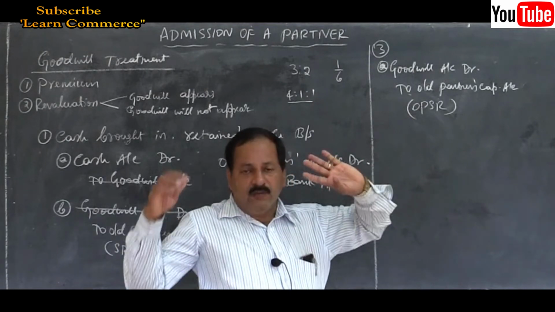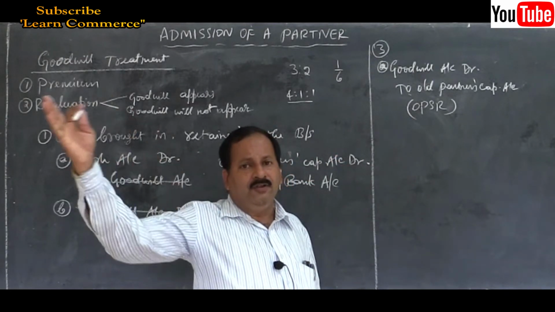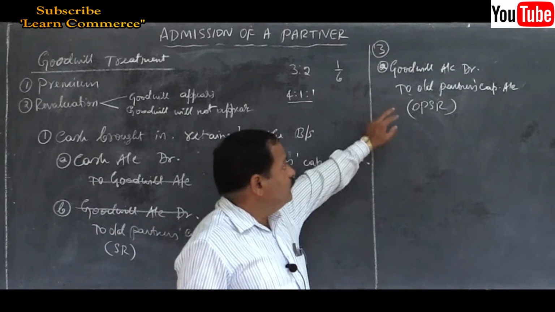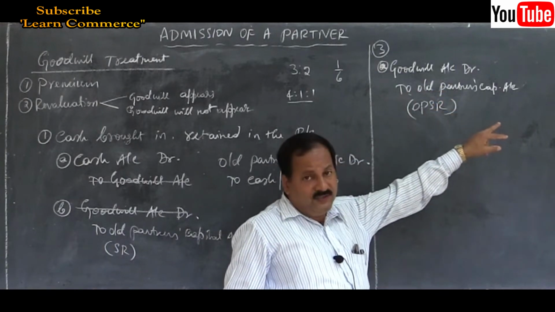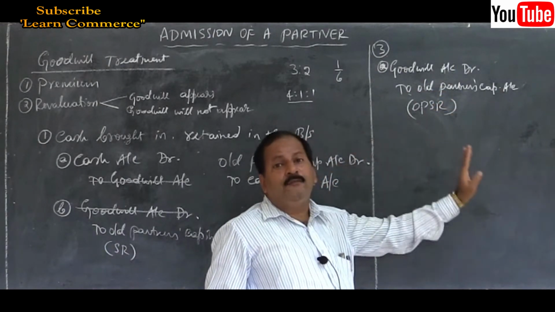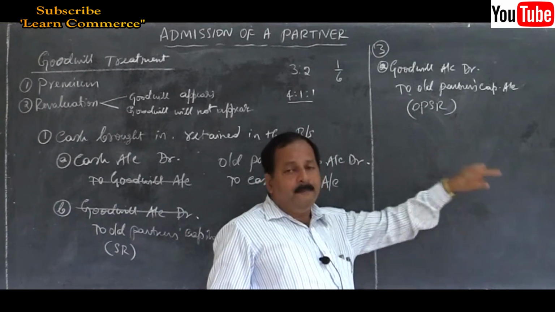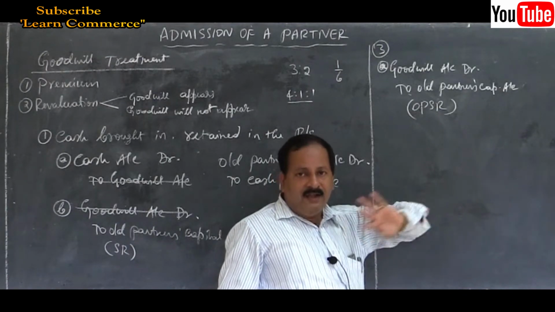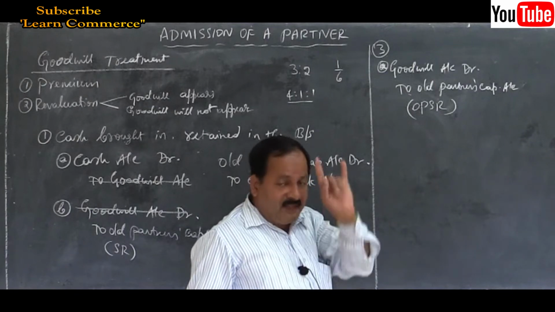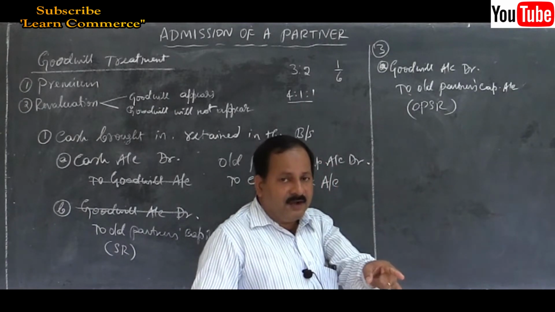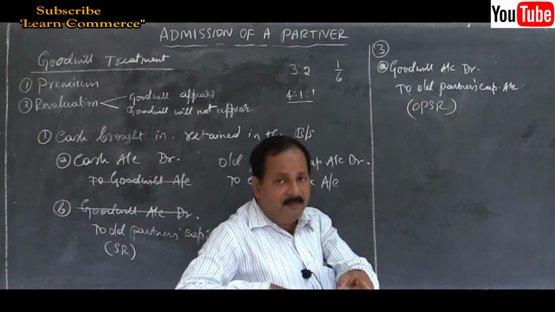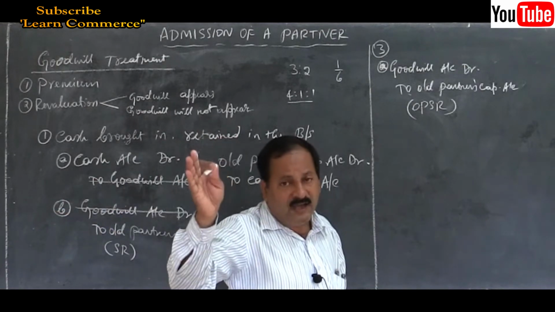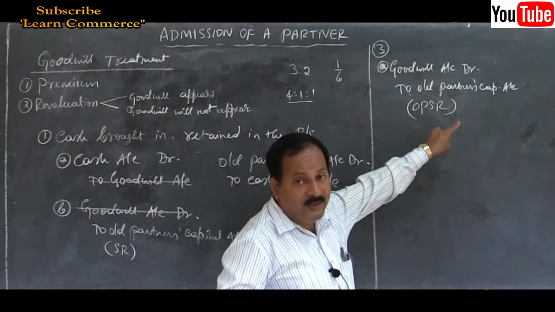What you will do is create the goodwill and allow it to remain as an asset in the balance sheet. Whatever goodwill amount you create, goodwill account debtor to old partners' capital account, on the credit side of the partners' capital account you will write by goodwill account and the amount, and the goodwill account remains open. There will be a balance in the goodwill account. So only under the third method, goodwill will appear in the new balance sheet. When you prepare the new balance sheet, you should show this amount of goodwill.